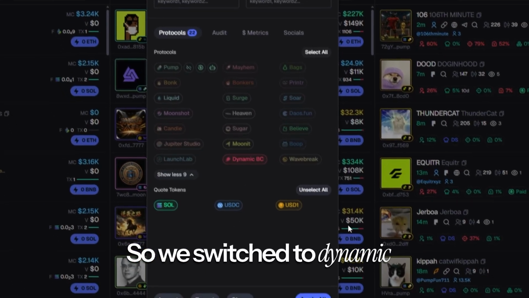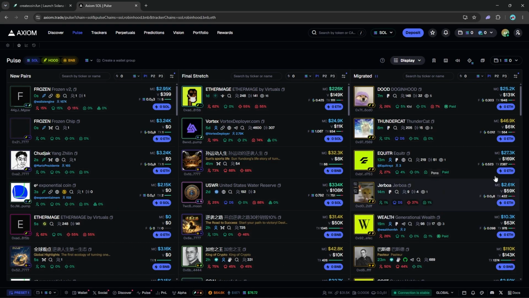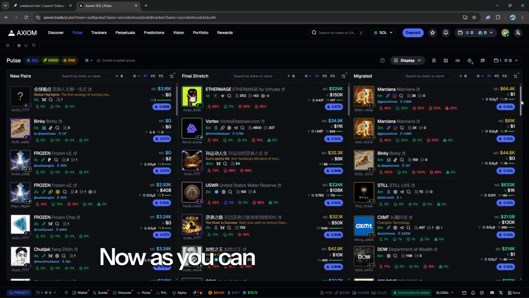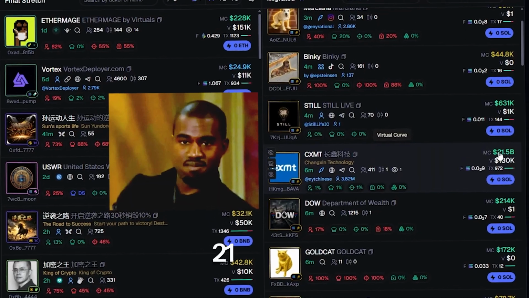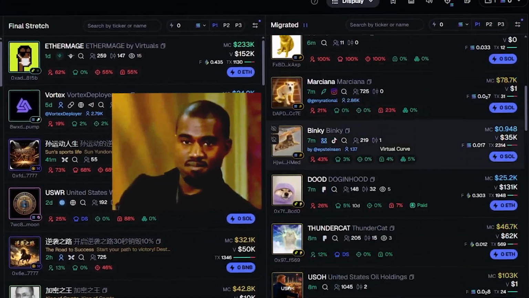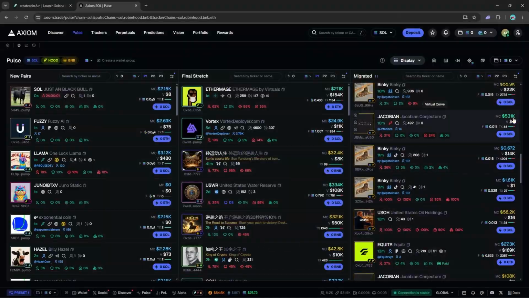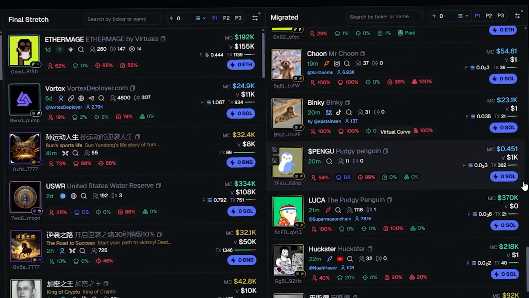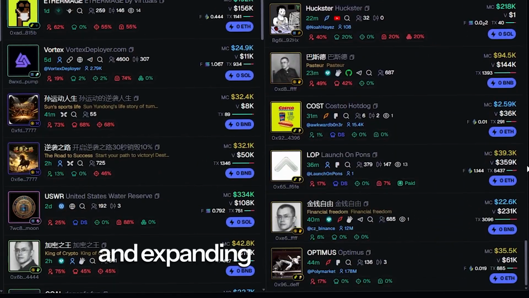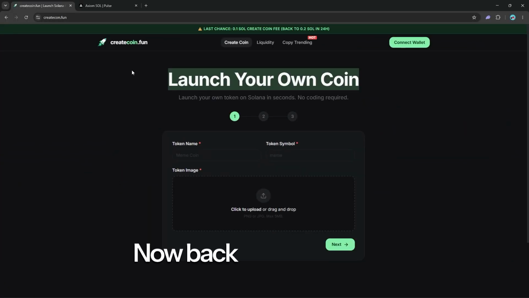So we switch to dynamic on Axiom, and that gives us access to the Meteora market. Now, as you can see here, already the market caps are looking incredible. 631k here, 21 billion. I think that's actually the biggest coin I've seen so far. That's really impressive. So as you can see here, a lot of the coins that do make it through, they start really exploding and expanding because they've got room to grow. Now, back to create coins.